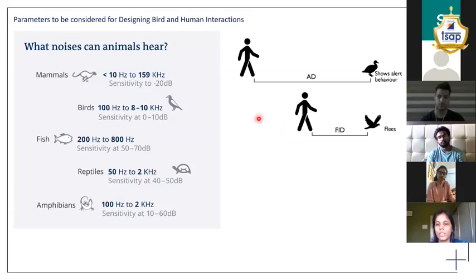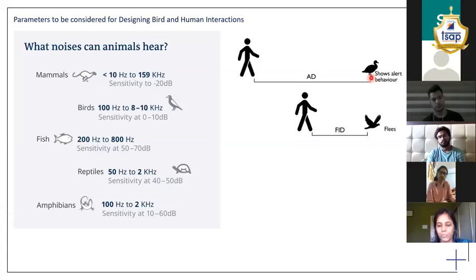Now, one must note that in urban settings, birds get acclimatized to human intervention and human presence. So these distances vary depending on the acclimatization of each bird species to human interaction.